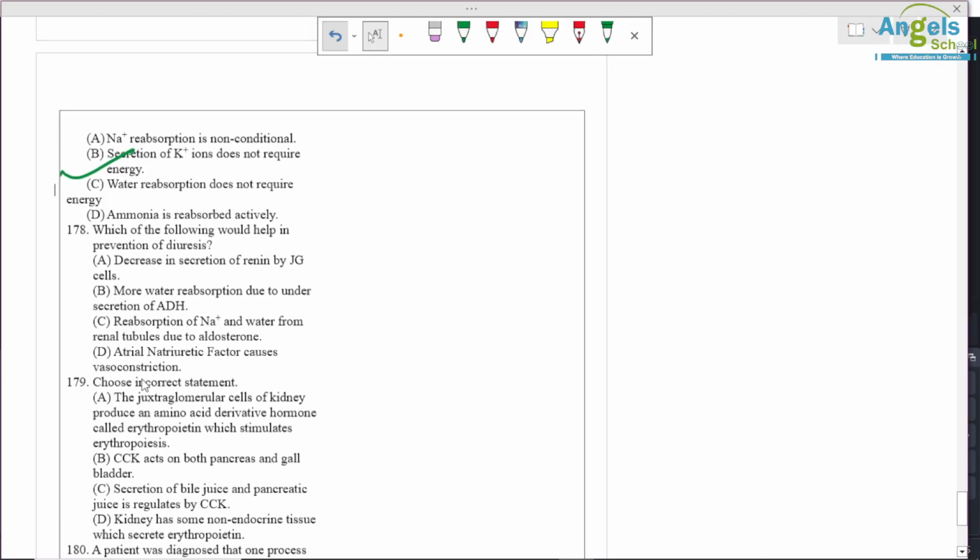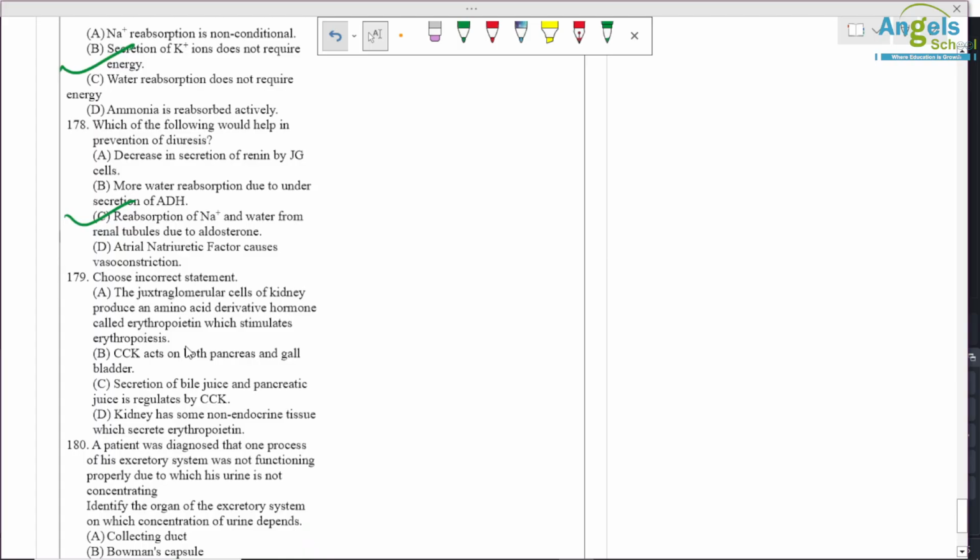Question number 178, which of the following would help in prevention of diuresis? So reabsorption of Na plus and water from the renal tubule due to aldosterone is the correct option for this question.